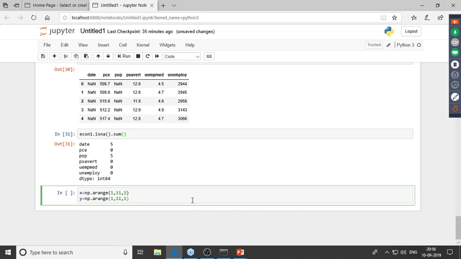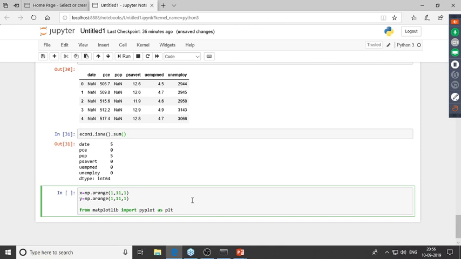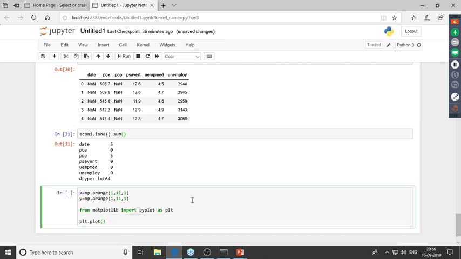Now, to create this line plot, I'd need the matplotlib library. So from matplotlib, I'll be importing the pyplot submodule. From matplotlib, import pyplot as plt, and this is the commonly used alias for pyplot. Now to create a line plot, I just have to type in plt.plot and give the x values and the y values over here. Let me just type in plt.show. Right, so this is how we can create a line plot.